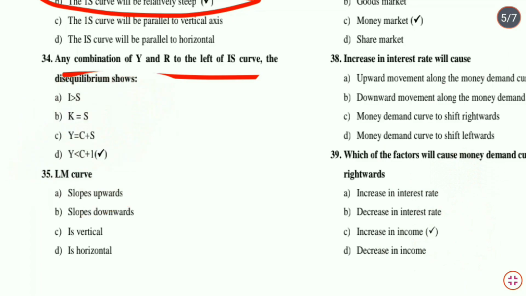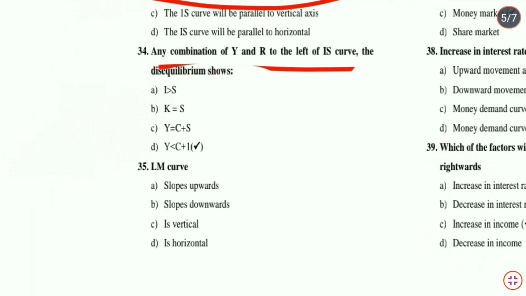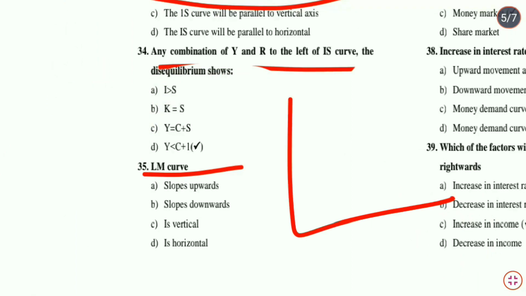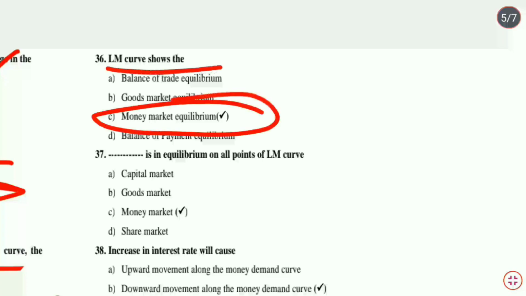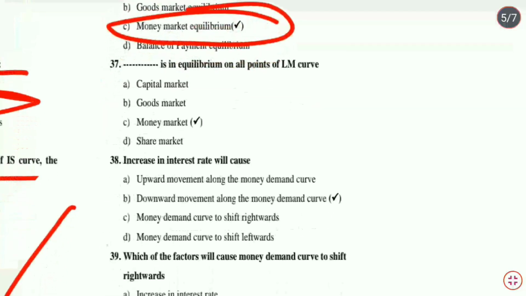Next question, that is related to the LM curve. LM curve is always sloping upwards. So option A is the correct answer. Next question, that is LM curve shows the money market equilibrium. Option C is the correct answer. Money market is in equilibrium on all points of LM curve.